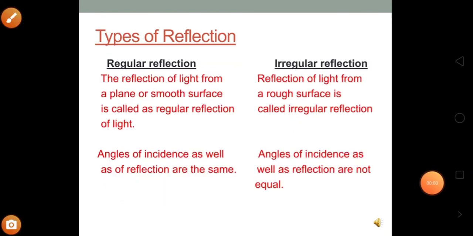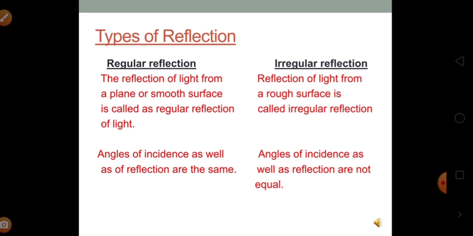Next, we are going to see the types of reflection. Depending on the surface on which the light is incident, there are two types of reflection. As you can see over here, there are two types. First is regular reflection and second is irregular reflection. One by one, we are going to understand what regular reflection and irregular reflection mean. Let's first see regular reflection.